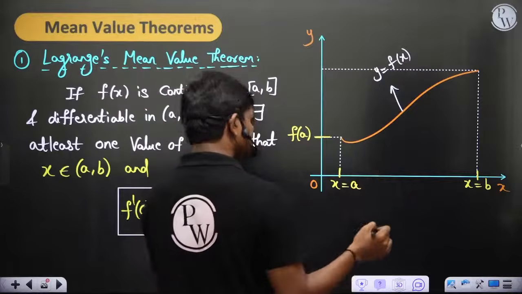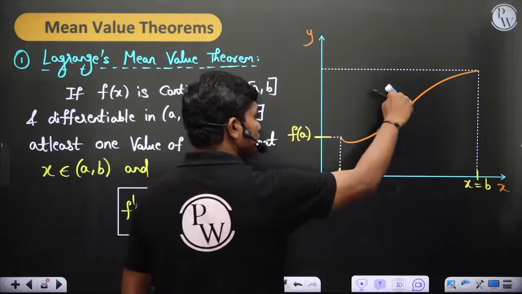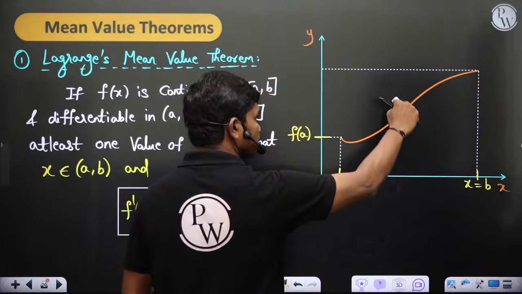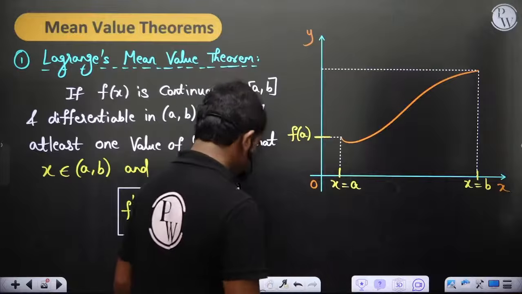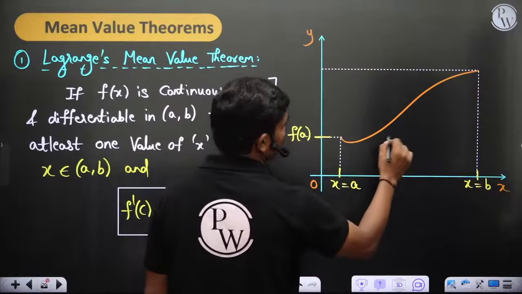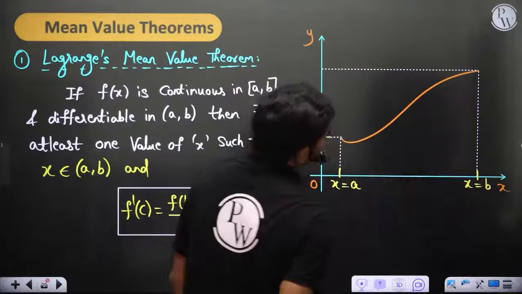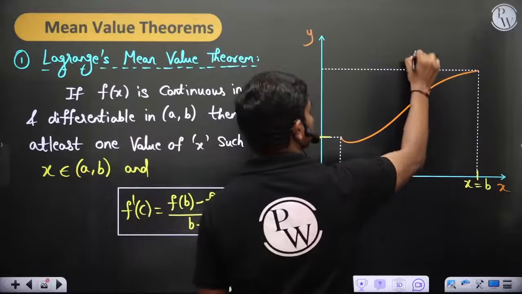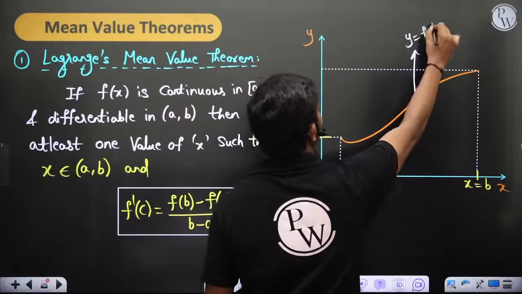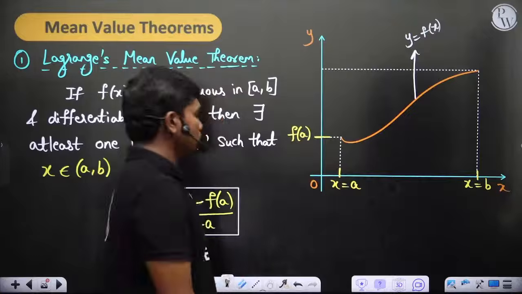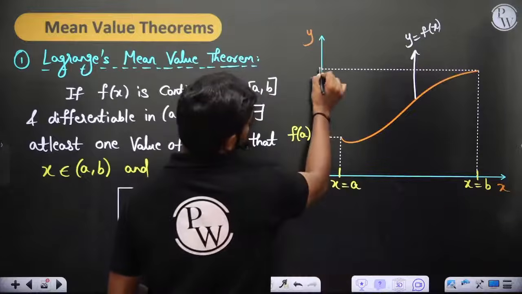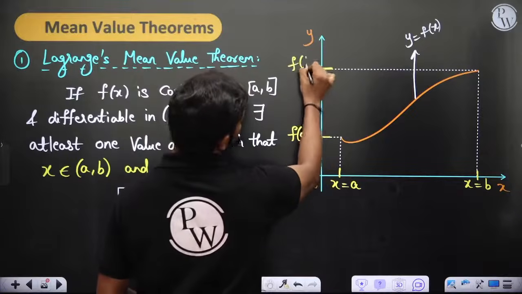Just a minute, maybe I'll. Okay, so let's check it. So we have, this is the function y equal to f of x, of course. So this is the function y is equal to f of x. Okay, so this limit here is f of b actually.